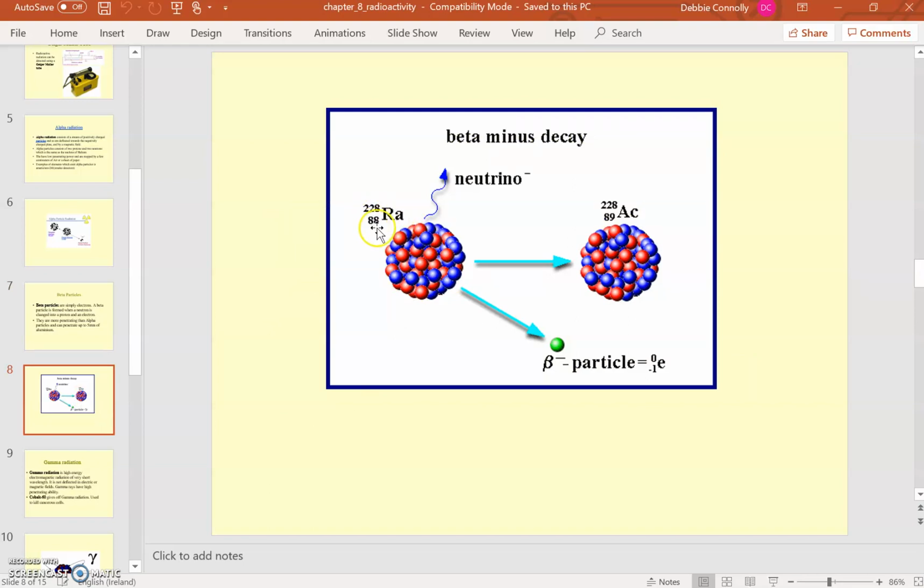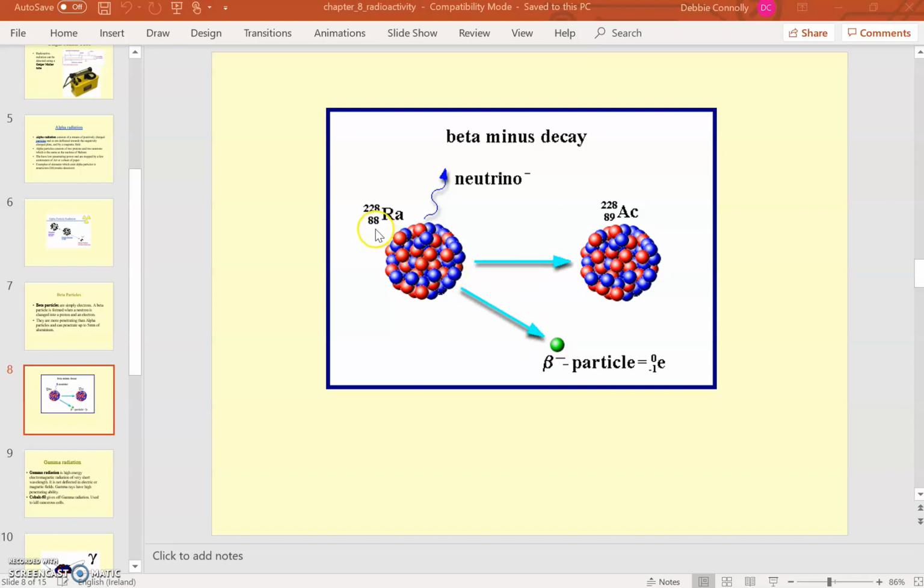Its mass number is 228 and its atomic number is 88. That means it has 88 protons, and 228 minus 88 is 150 neutrons. So there's 150 neutrons in here, and there's 88 protons. If this undergoes beta radiation, one of the neutrons gets converted into a proton and electron. The electron is emitted, and the proton stays in the nucleus.